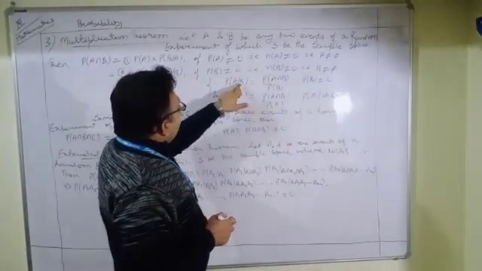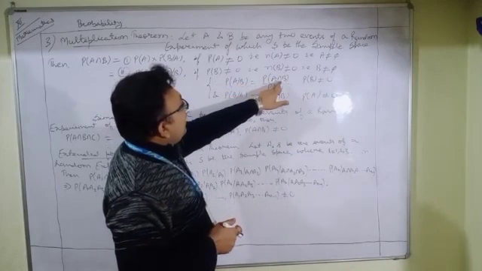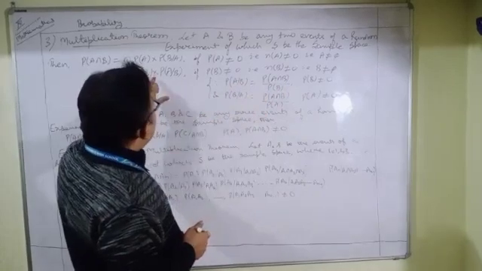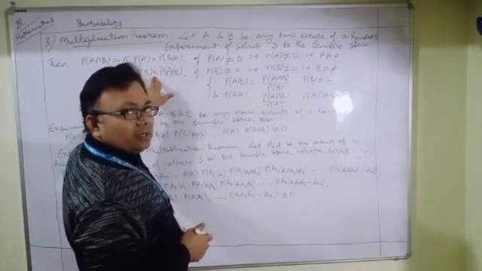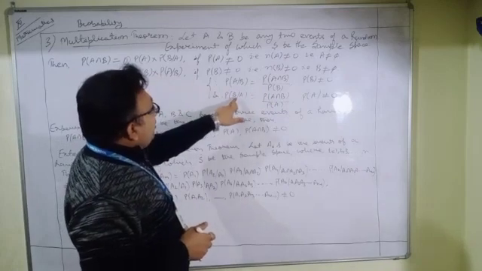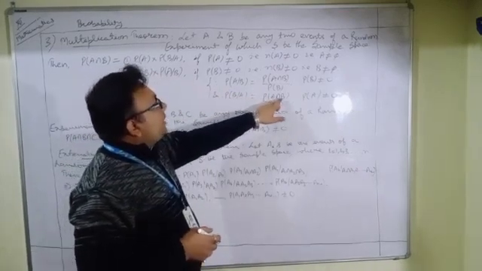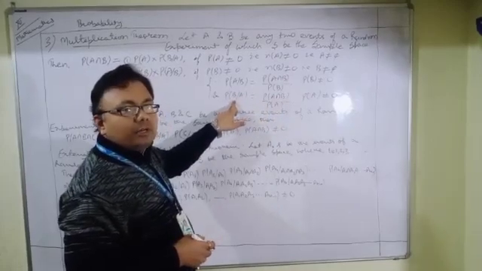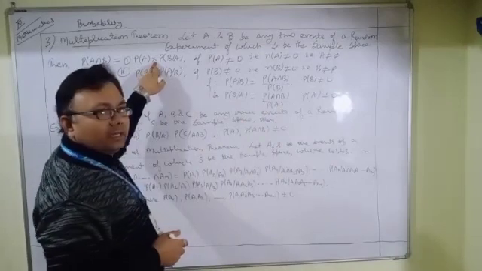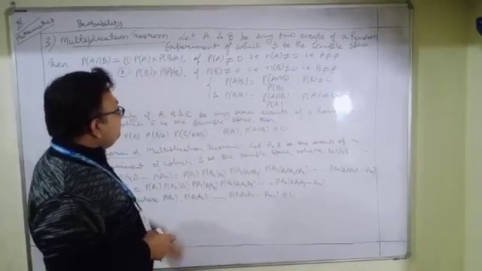So by this definition, we can observe that probability of A intersection B is equal to probability of A given B into probability of B, what we are getting as the second form of the statement of the multiplication theorem. Now, by this result, we can observe that probability of A intersection B is equal to probability of B given A into probability of A, which is reflected in the first form of the statement of the multiplication theorem.